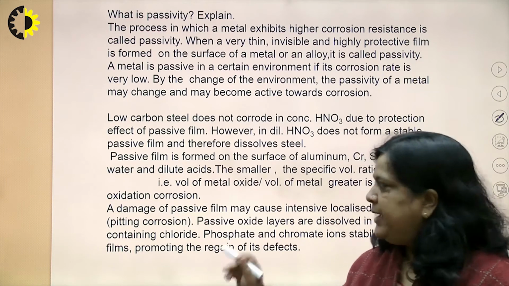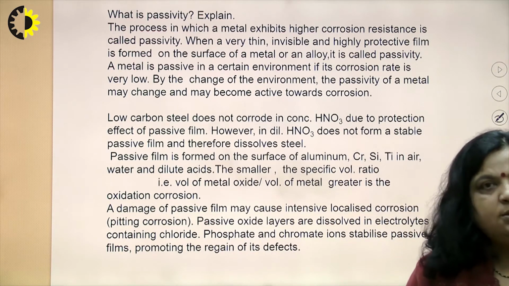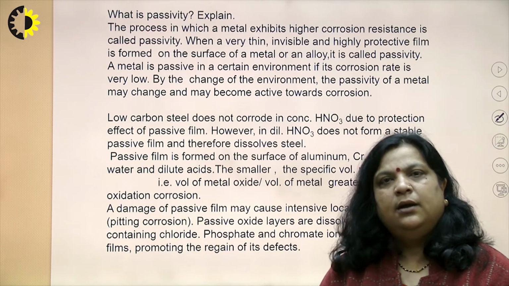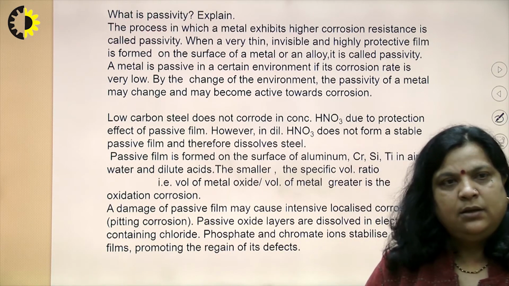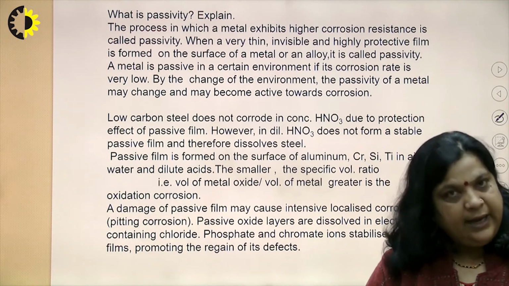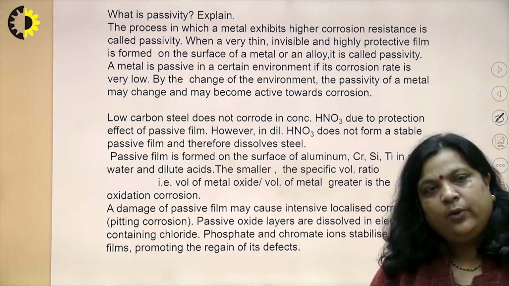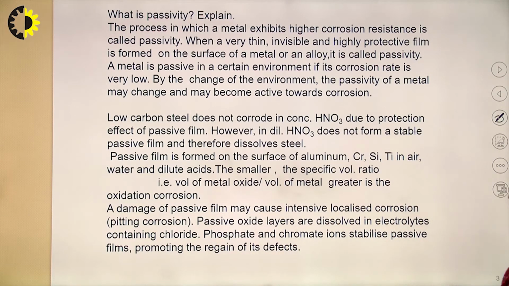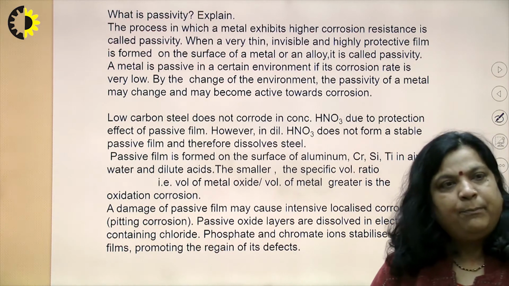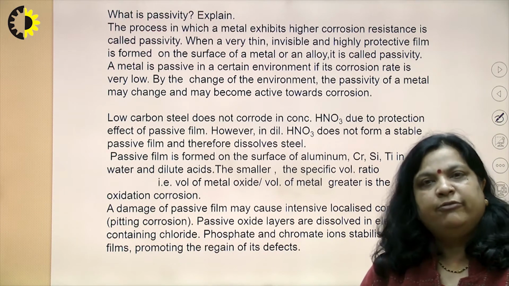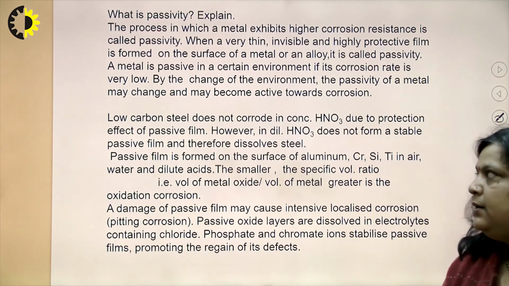Damage of the passive film may cause intensive localized corrosion, which is pitting corrosion. The passive oxide layers are dissolved in electrolytes containing chlorides, while phosphates and chromates stabilize the passive films and promote the regaining of their defects.